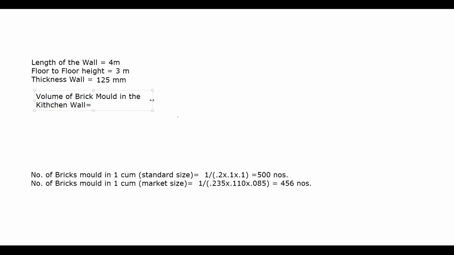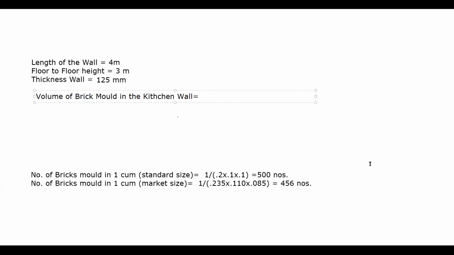Simply calculate length, breadth, height. Calculate it. How much is it coming? 4 into 3 into 0.125. How much is it coming?